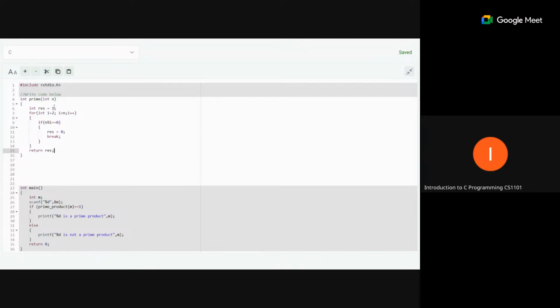Suppose we are passing n equal to 3. We will set res equal to 1, and our range will start from 2, only 2. The next value is n equal to 3, so that means only 2.